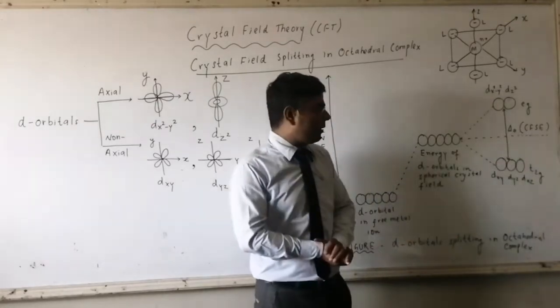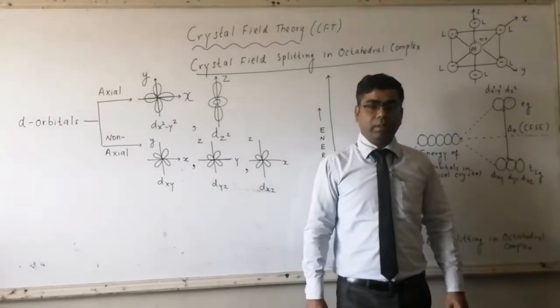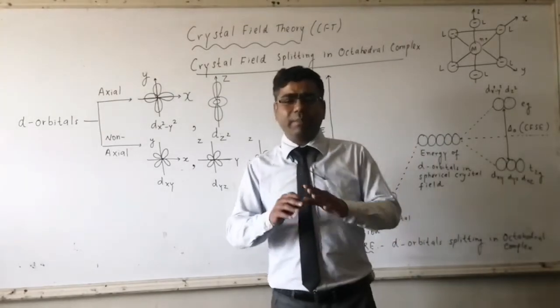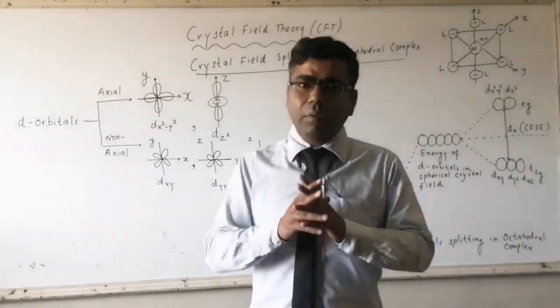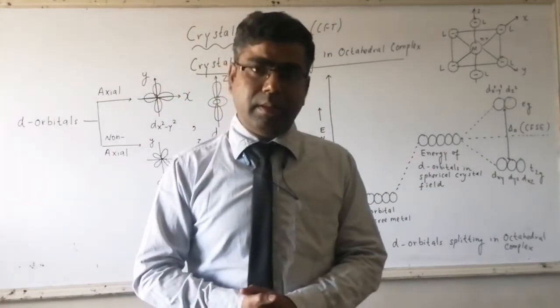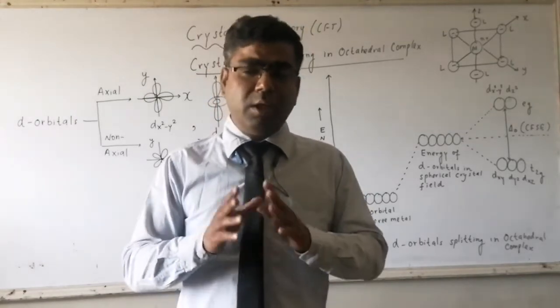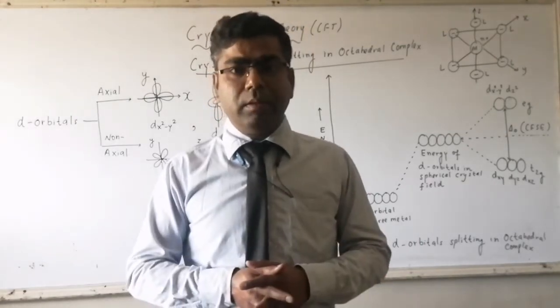Because we are talking about an octahedral complex, it is represented as delta O. In this manner, the degeneracy in d orbitals has broken down.